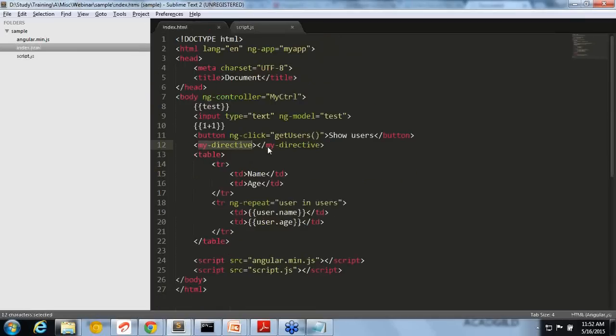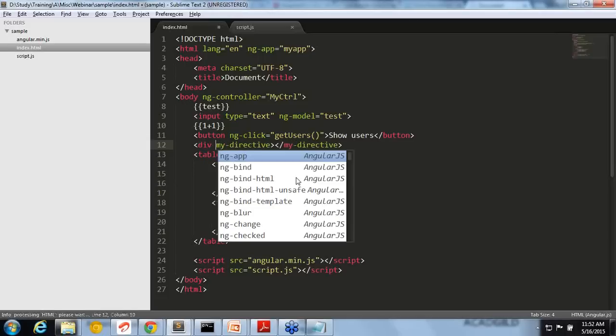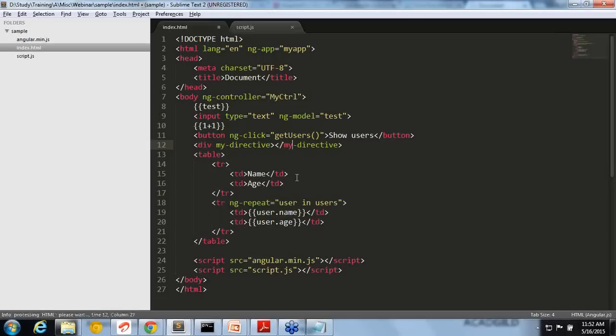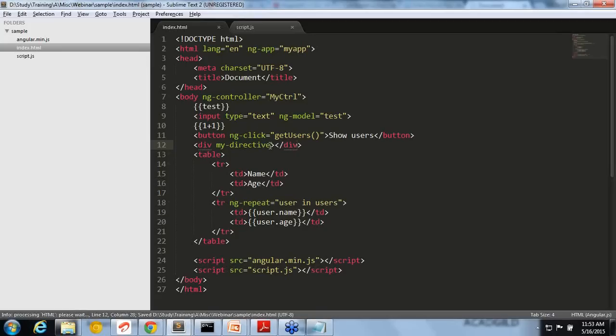Okay, so that is the power of AngularJS. You can create a directive the same way. Since we enabled both A and E, A means attribute, I can even use it as an attribute on a div. Now compare this with ngClick. ngClick is the same thing: it's a custom component, and that custom component will have several functionalities.